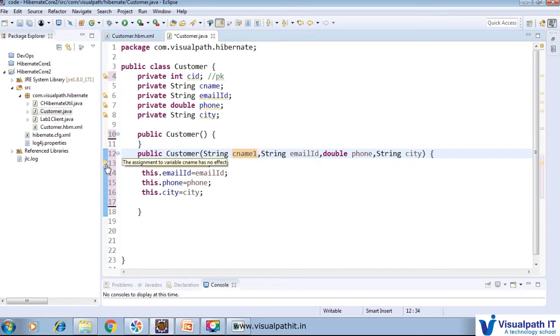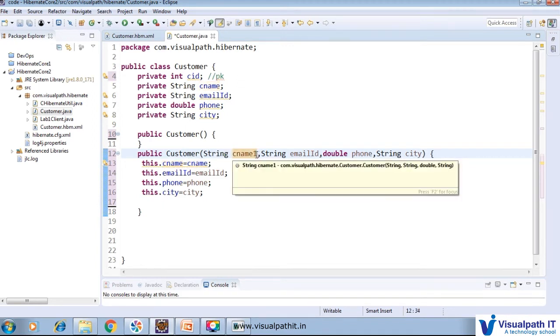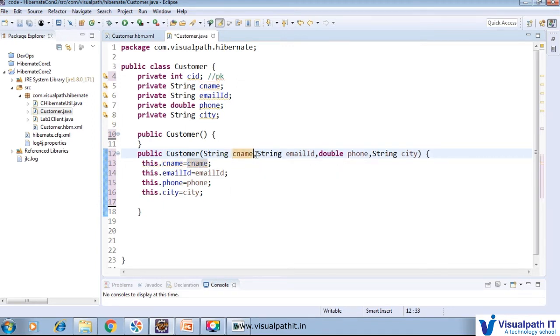Here we will see that there is no effect, because this dot cname equal to the same, so no effect here. So this dot cname means this cname, and cname means this cname.